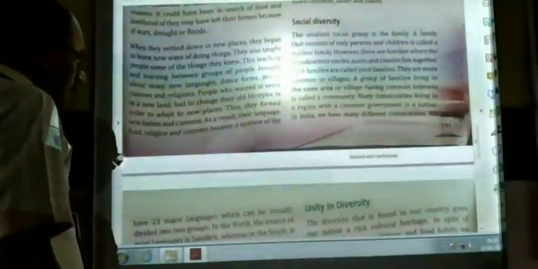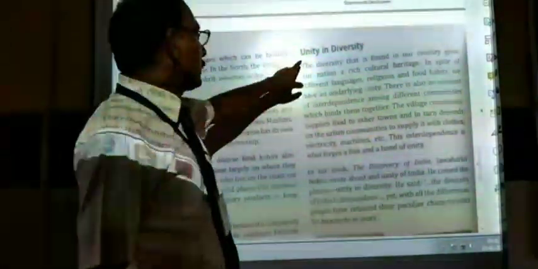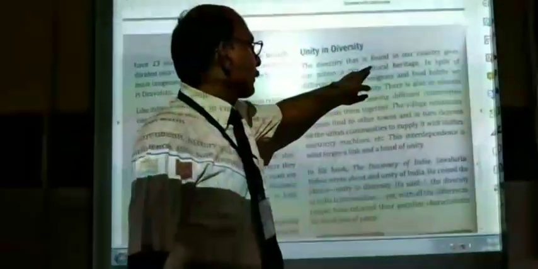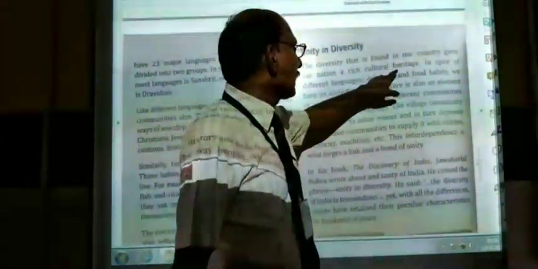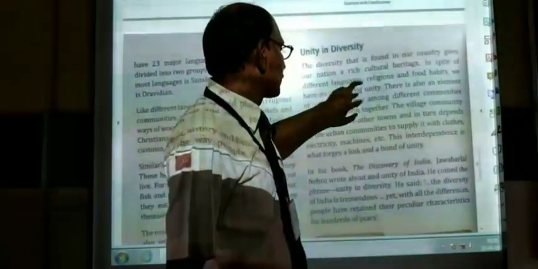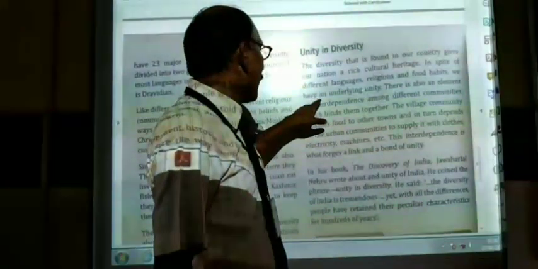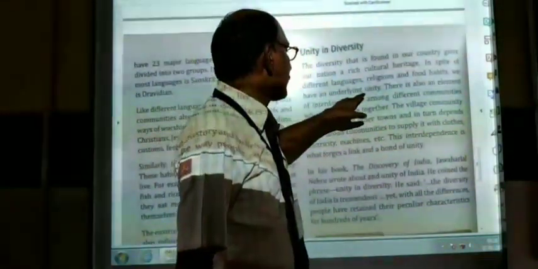Next, we will see about unity in diversity. The diversity that is found in our country gives our nation a rich cultural heritage. In spite of different languages, religions, and food habits, we have an underlying unity.